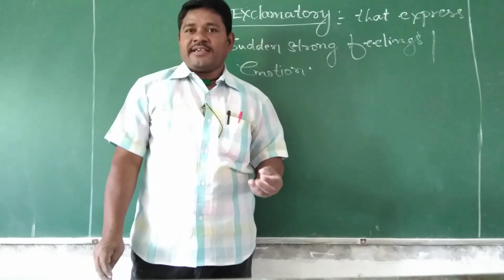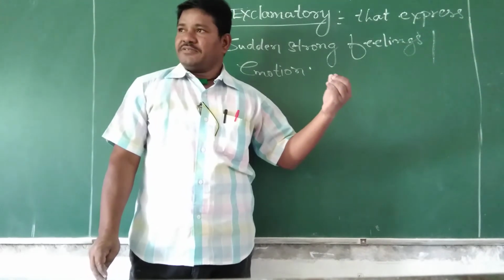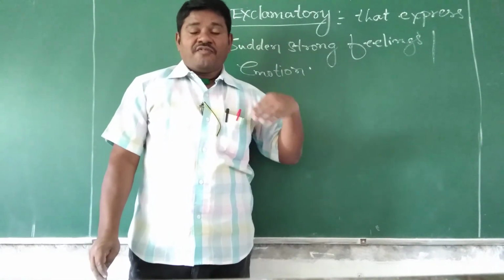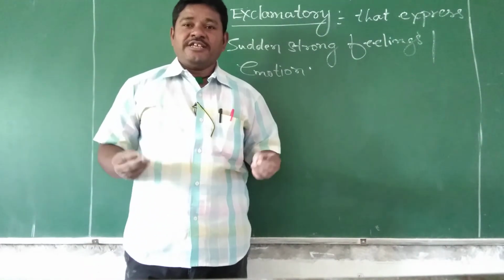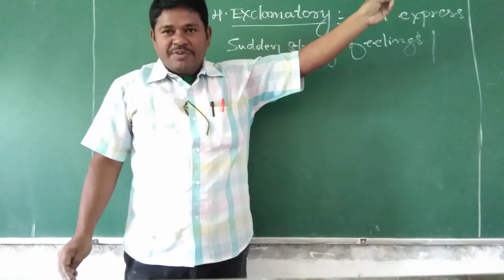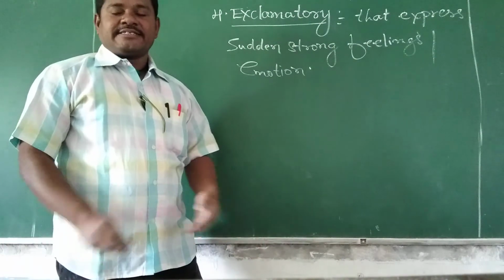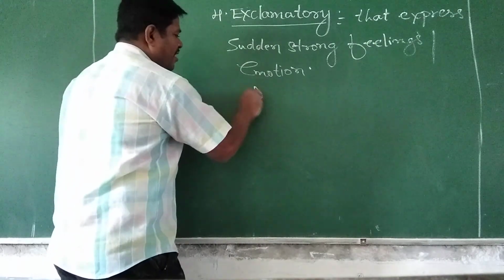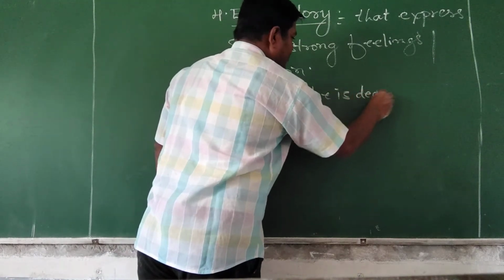Or when one of your friends who was with you just 15 minutes before, and after 15 minutes you get the news that he is dead, you are shocked, you are totally stunned. Hey, I just spoke to him a few minutes before, isn't it? So that is the reaction. That is called an exclamatory sentence. For example, alas, she is dead.